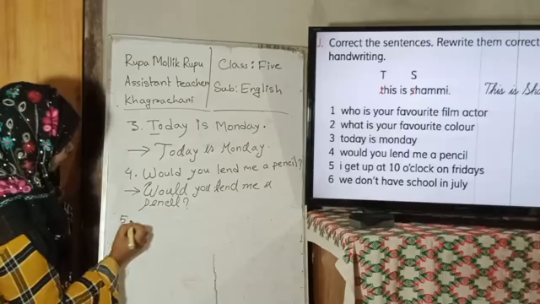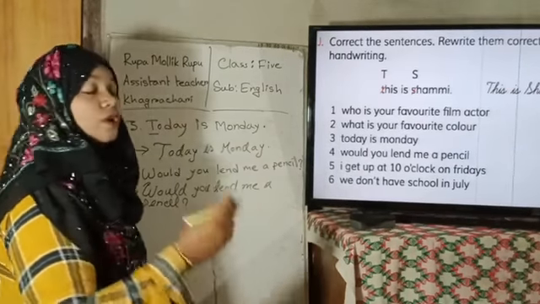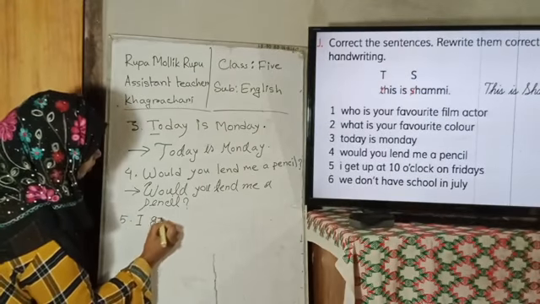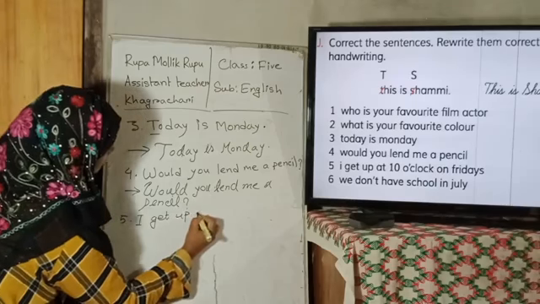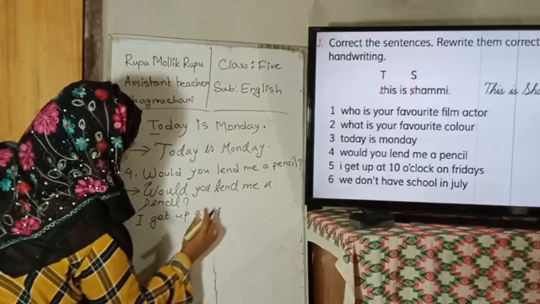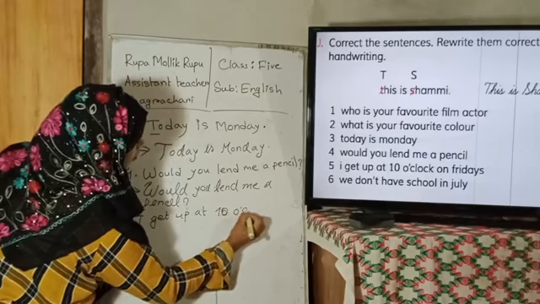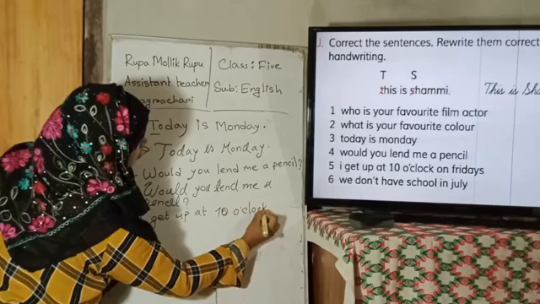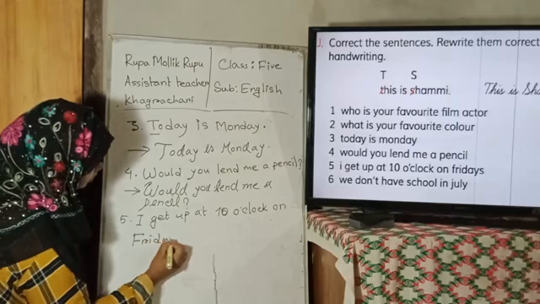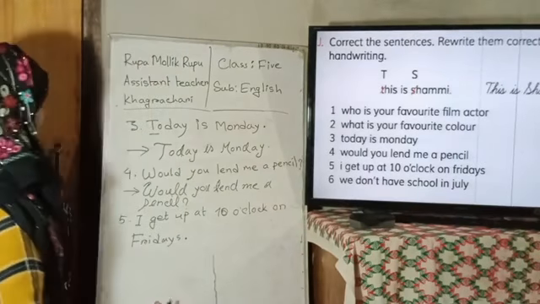Okay, now number 5. I get up at 10 o'clock on Fridays. Capital I, we have to use capital I. I get up at 10 o'clock on Fridays. It's a sentence. We have to use a full stop after finishing the sentence.